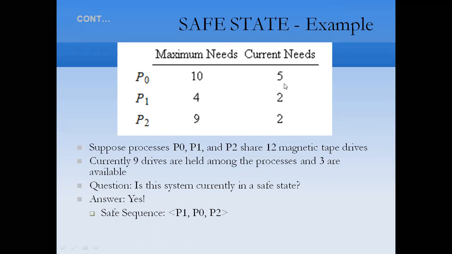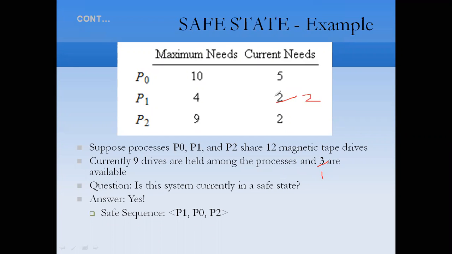We can't give 3 to P0, because then it would still need 2 more. So we can give the tape drives to process P1. After distributing, we are left with 1 tape drive, and it is given to P2.